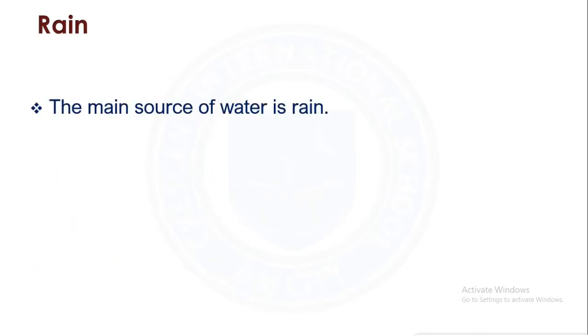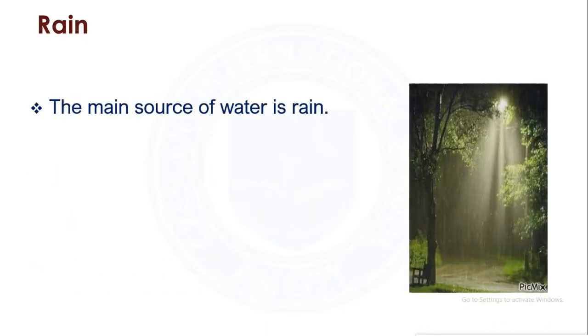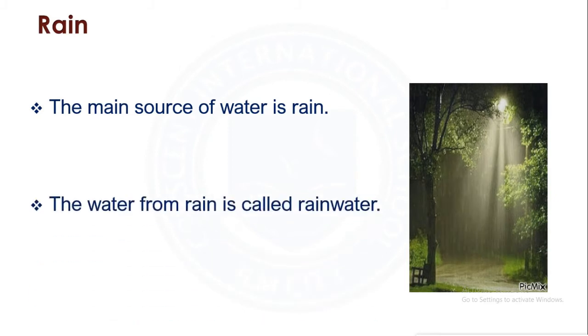We drink water every day, isn't it? We use water for bathing also. Do you know where this water comes from? All living things need water to live. We all get water from different sources. The main source of water is rain. The water from rain is also called rainwater.